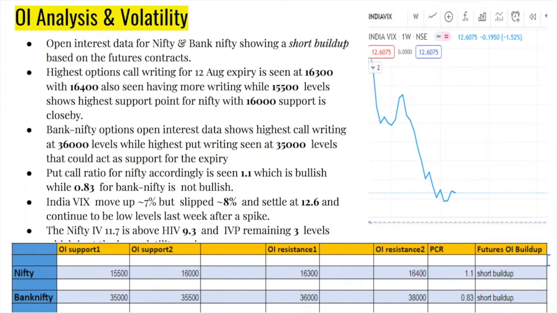On Bank Nifty, you can see that the open interest highest call writing is at 36,000, and then we have 35,000 also, where the highest put writing is seen, right? The put call ratio is bullish at 1.1 for Nifty and 0.83 for Bank Nifty.